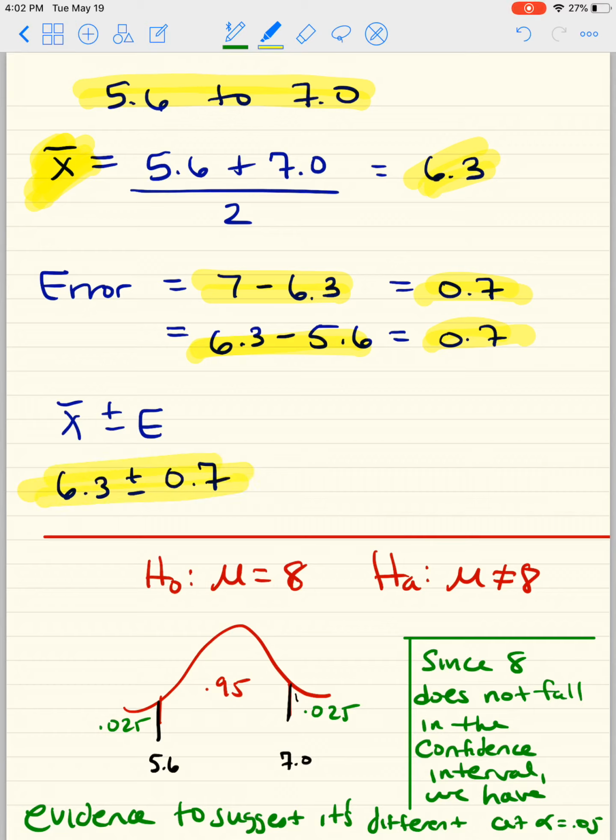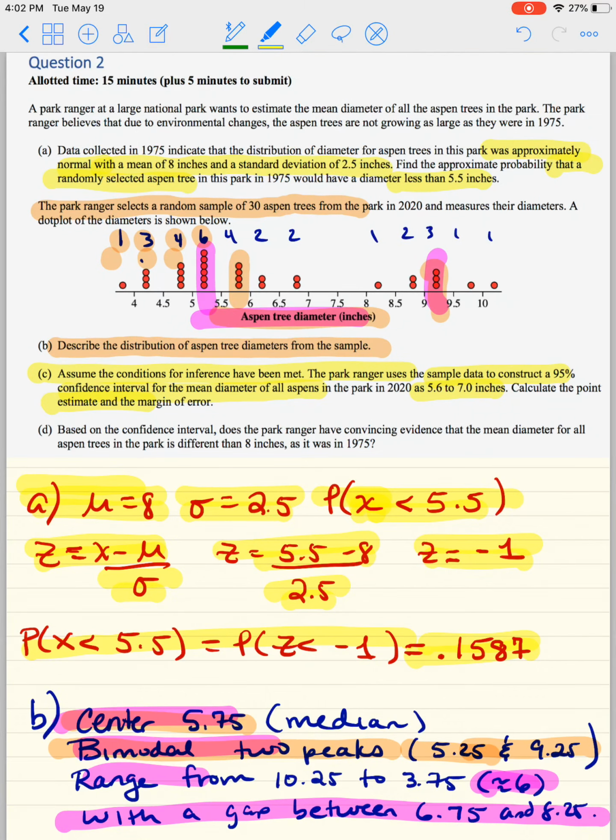Okay, so that's how we find the point estimate, X bar. A point estimate can also be p hat, but we're not talking about proportions, okay? And the margin of error is the distance from the middle to either end. Finally, letter D says, based on the confidence interval, does the park ranger have convincing evidence that the mean diameter for all aspen trees in the park is different than 8 inches, as it was in 1975?